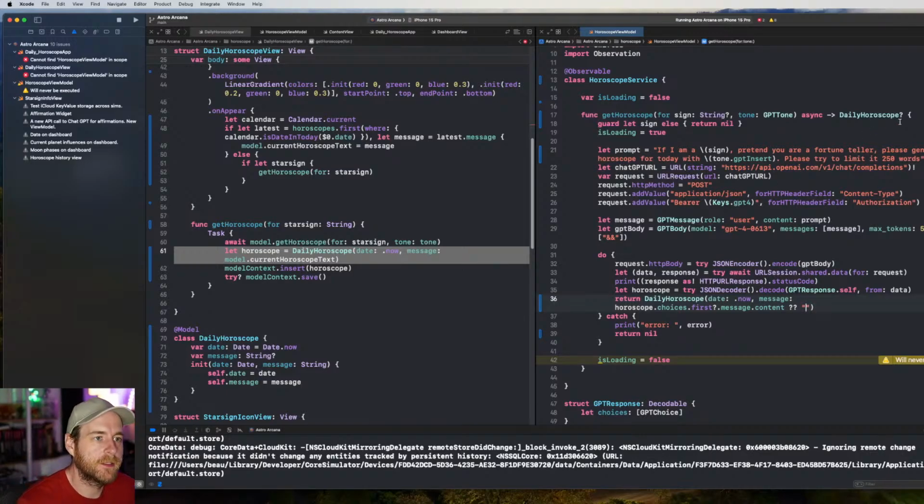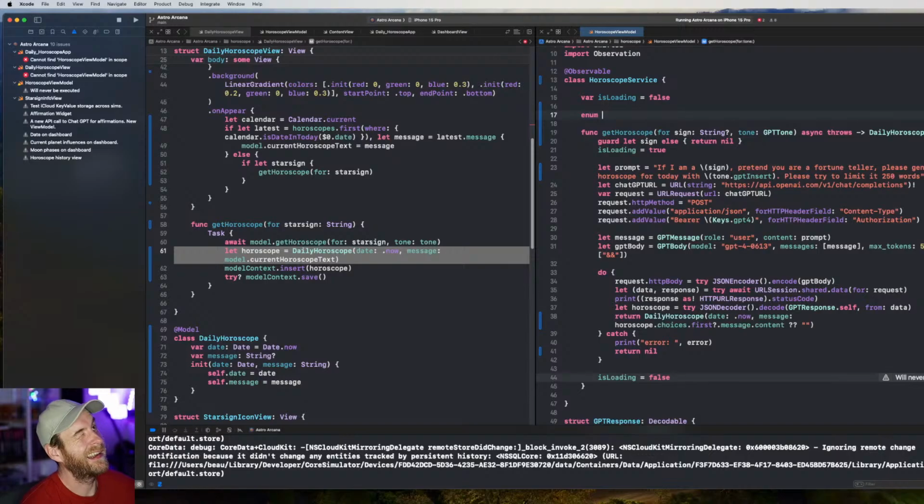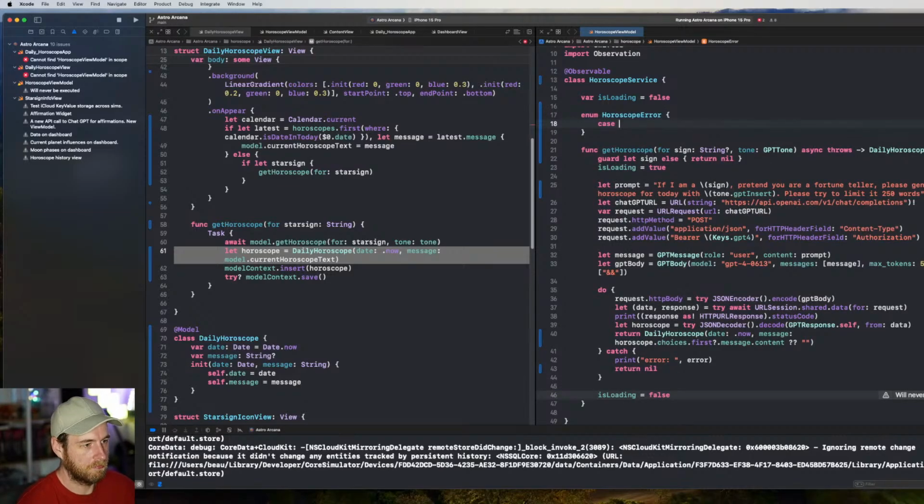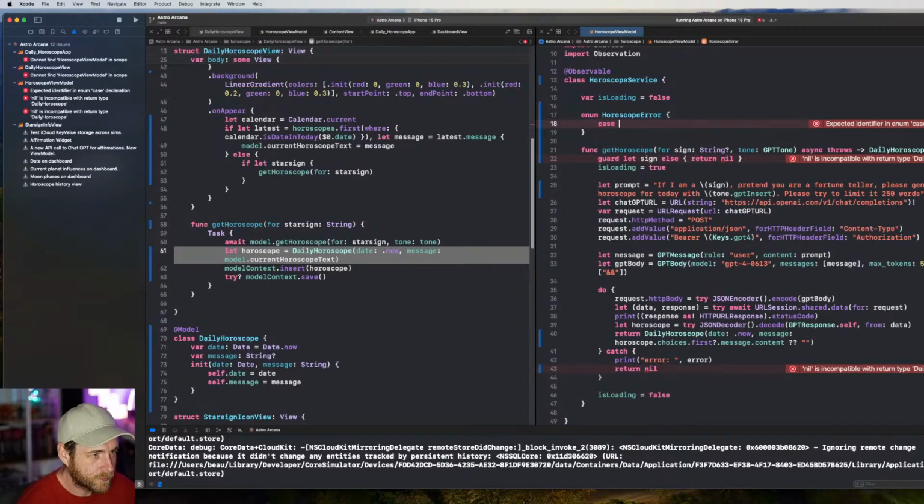Let's throw an error. Async throws, and then up here we'll just create an error, which would be horoscope error, and then we'll just go, let's say, what do we got? We've got a try, await, a try. So we don't need any of that, I don't think.